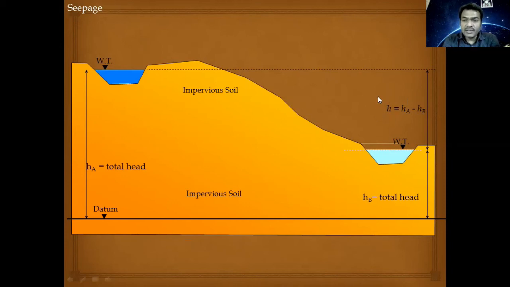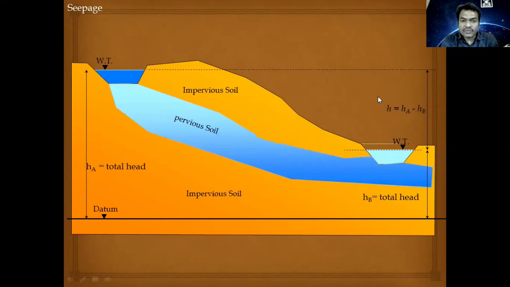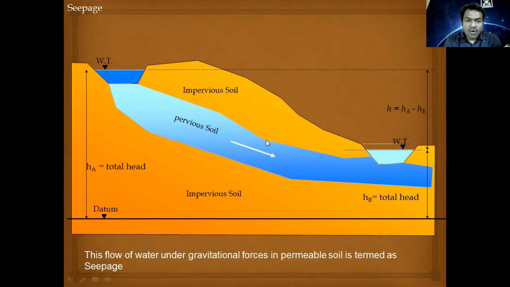Now, let us say there exists a porous or permeable medium in between these two canals, like this, or a pervious soil which allows the flow of water through it. That means in fact a permeable soil like sand. Then water will start moving from this upper canal through this porous soil into the lower canal. And this flow of water under gravitational force through the permeable soil is termed as seepage.